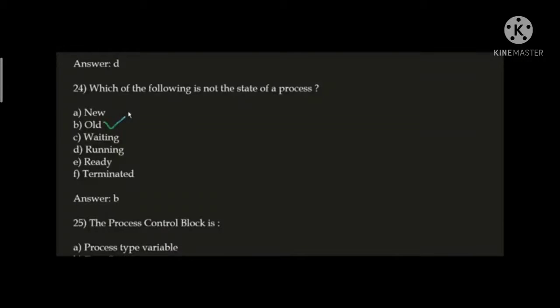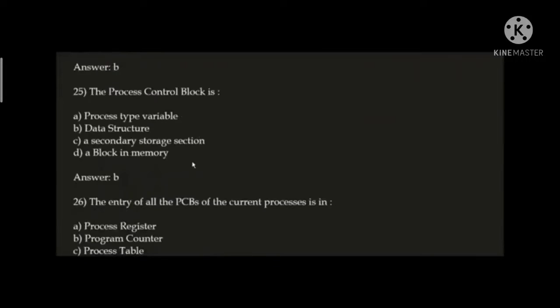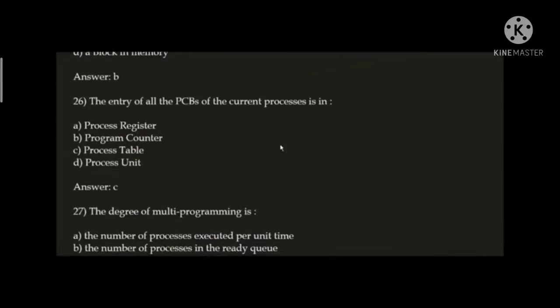They all are the states present in a process. Next question. The process control block is a data structure. PCB is a data structure. Okay. Next question. The entry of all the PCBs of the current processes is in the process table.